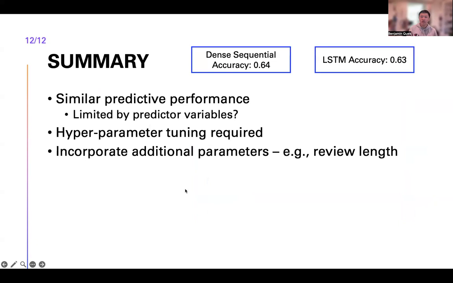In summary, both deep learning structures perform similarly, with the dense sequential network slightly outperforming on accuracy. Similar performance metrics between the two models suggest that the models may be limited by the predictive variables available, and so hyperparameter tuning could help identify and reduce any overfitting or create a more appropriate model structure to classify the reviews. Alternatively, my EDA identified review length as a potentially significant factor, and this could therefore be incorporated into the model.